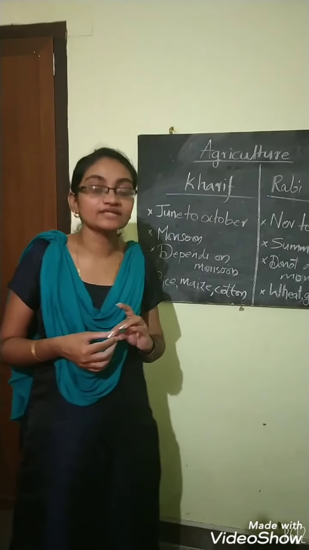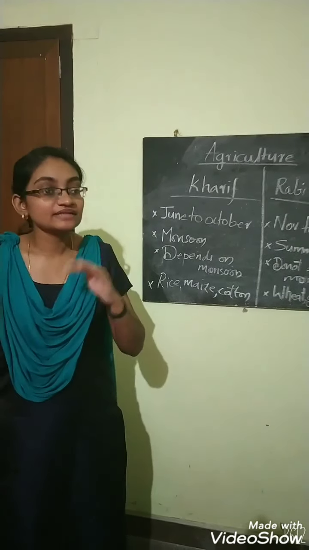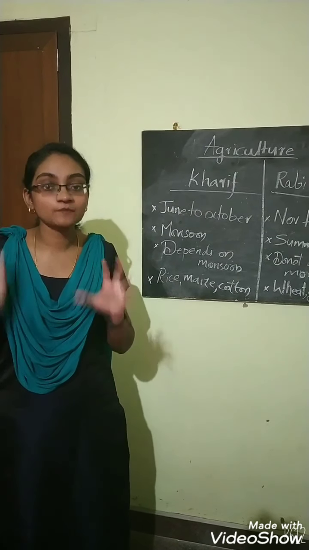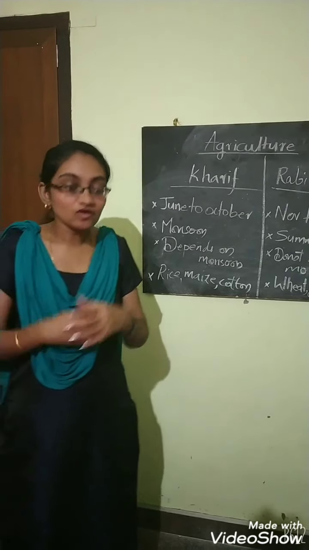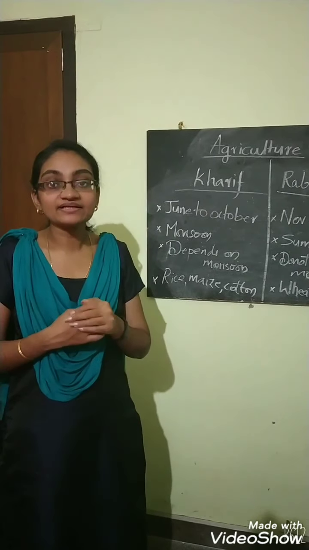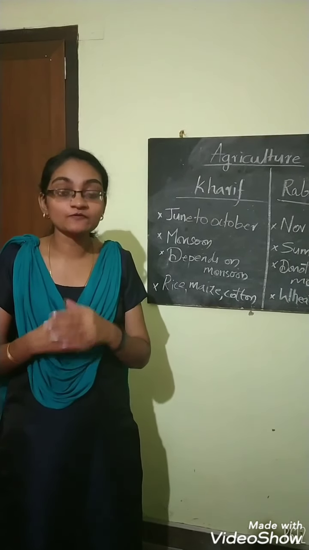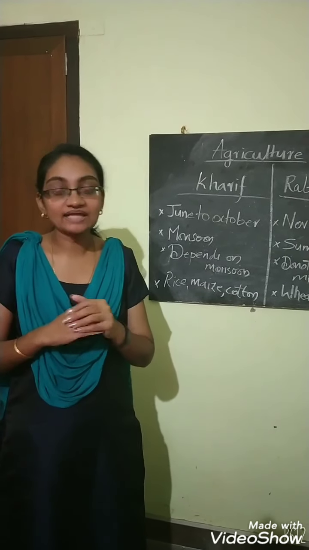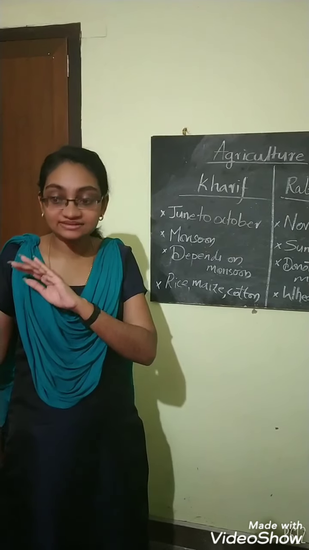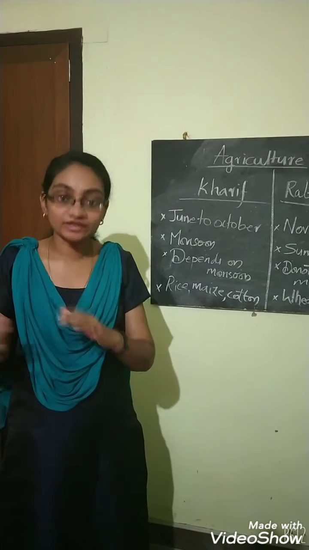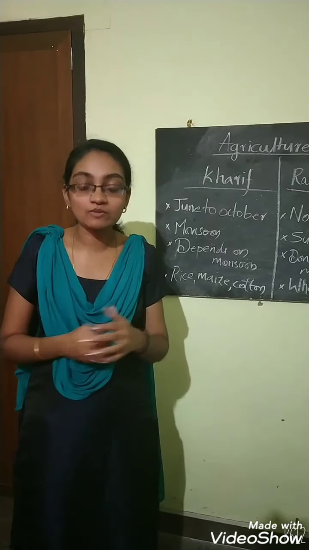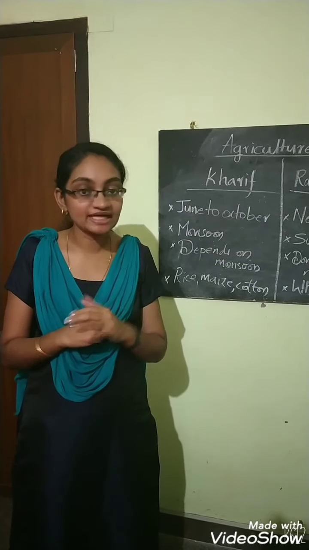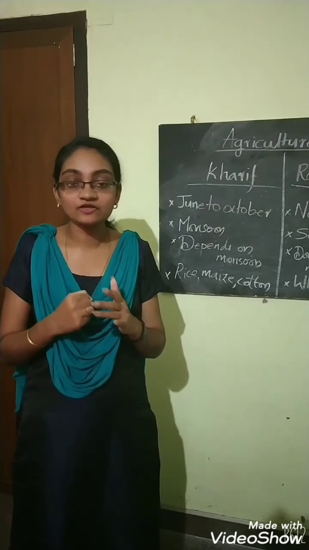Before and after harvesting, different types of insects and animals come and spoil our crops. For this, we spray certain types of pesticides and protect our crops, and the seeds and our crops are protected. This is all about this chapter. Please read your chapter 3-4 times and ask me if you have any doubts.